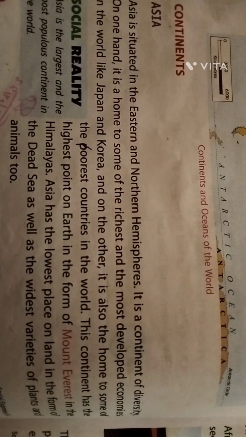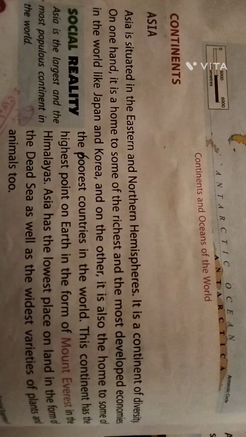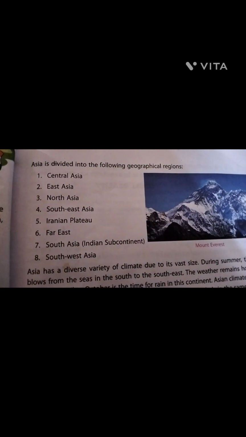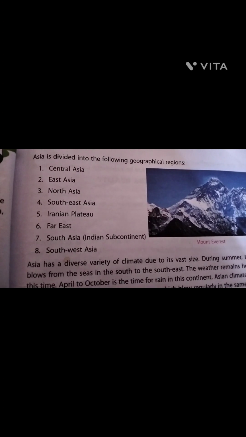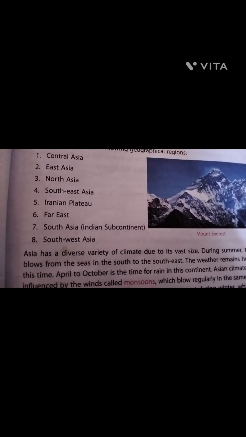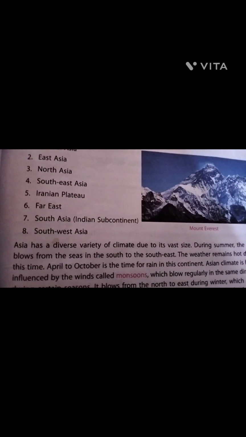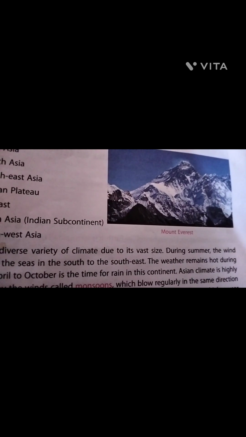Asia has the lowest place on the land in the form of the Dead Sea, as well as the widest variety of plants and animals too. Asia is divided into the following geographical regions: Central Asia, East Asia, North Asia, South East Asia, Iranian Plateau, Far East, South Asia, Indian subcontinent and Southwest Asia. Mount Everest, look at here. So here the picture is given.